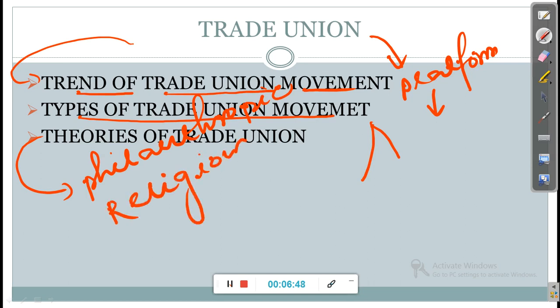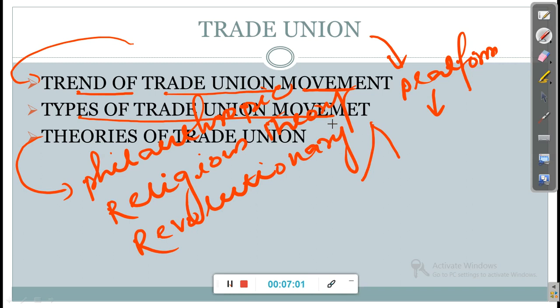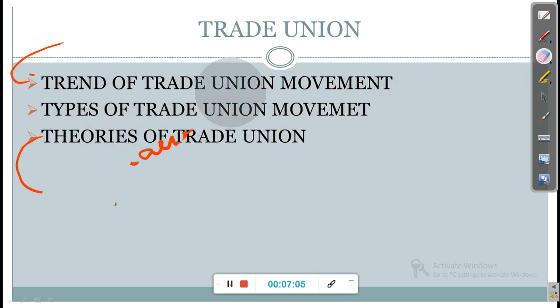Okay, so there are defined theories based on the trade union, and one is the revolutionary theory. These are the defined kinds of theory that you have to prepare for the trade union. Okay, so this way you will prepare the subtopics of the trade union.